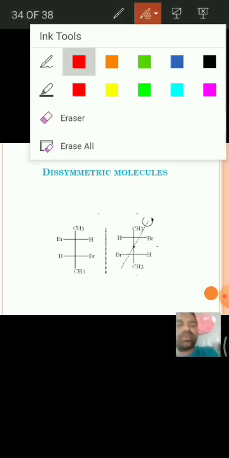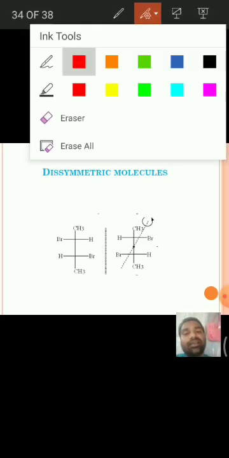For example, here this is 2,3 dibromobutane. The molecule is optically active. These are dissymmetric molecules because in these molecules there is absence of plane of symmetry.